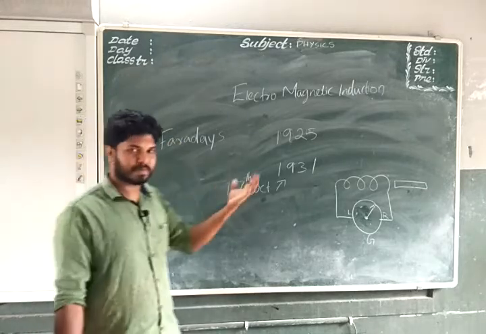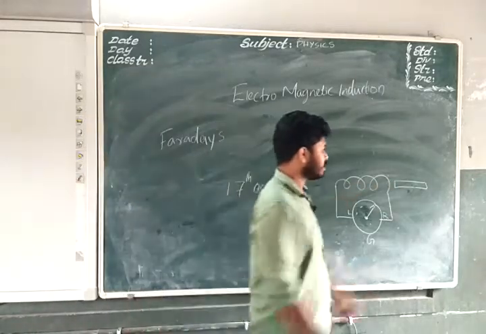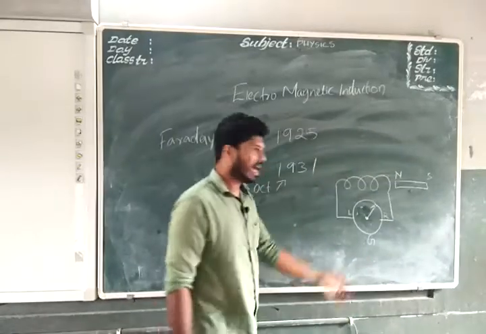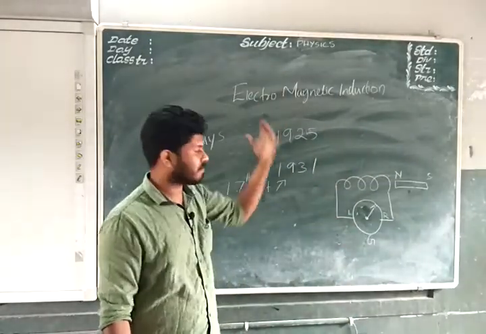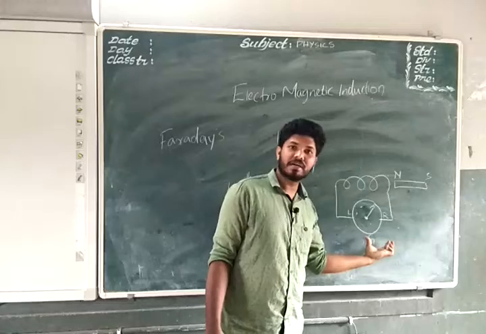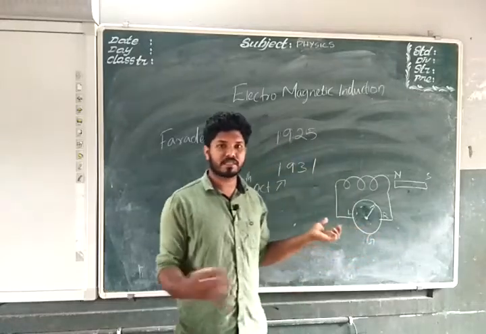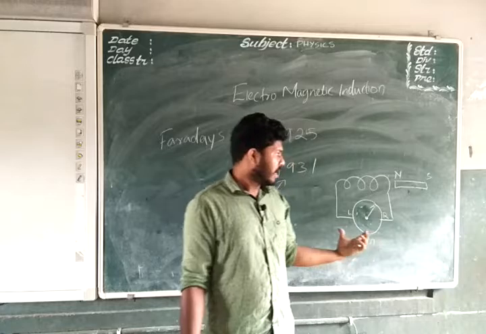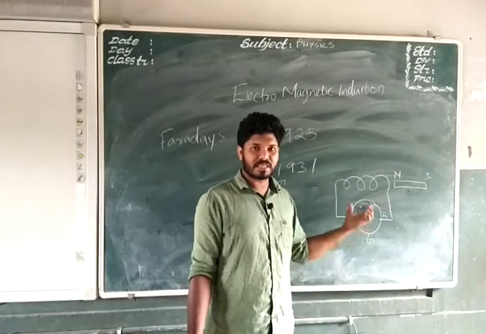Faraday's experiment consists of a coil, a magnet which obviously has a north and south pole, and a galvanometer. What is a galvanometer? A galvanometer is a machine to show us the direction of current flow and the presence of current flow. So this was the experimental setup.